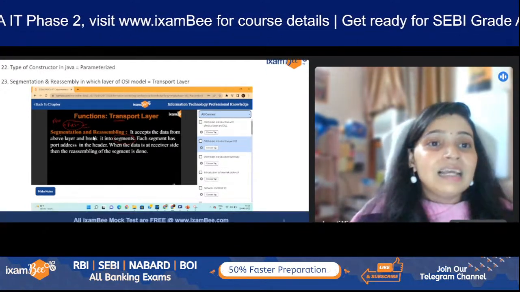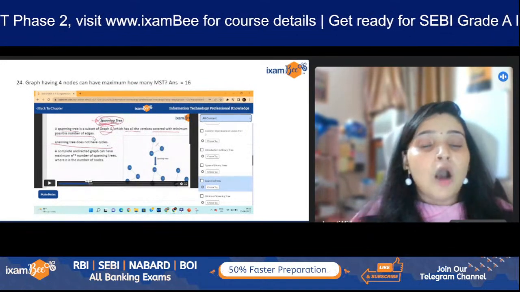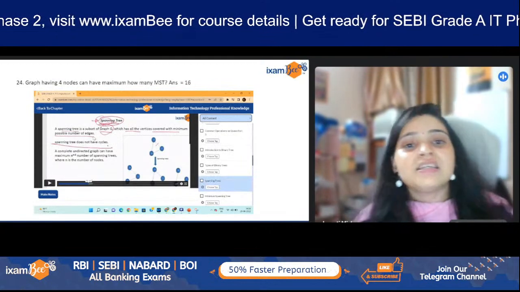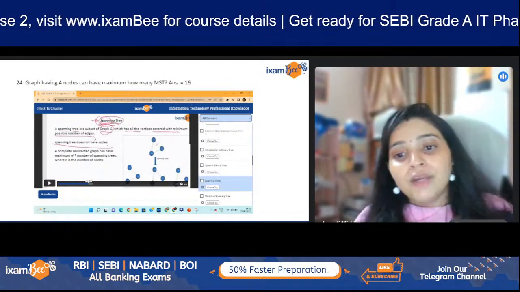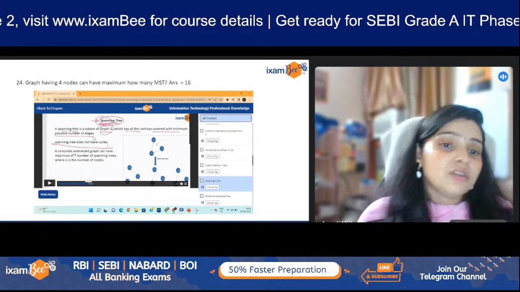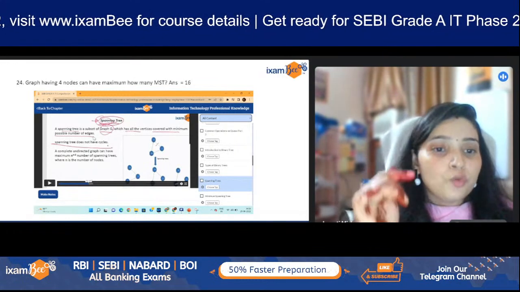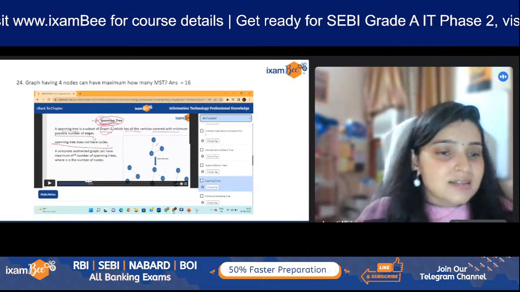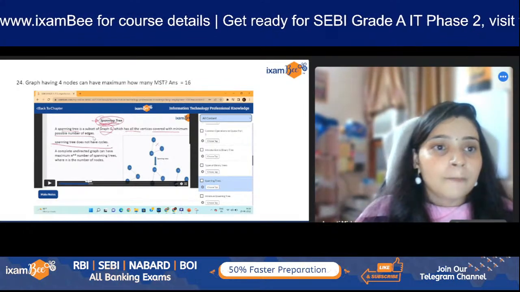Then the next thing is, a graph having 4 nodes can have a maximum of how many minimum spanning trees. So this is again a snapshot from our course, and you can see we have a video where we are talking about spanning trees, and the formula is n to the power n minus 2. So here 4 nodes means 4 to the power 4 minus 2, it is 4 square, and 4 square is 16. So the correct answer is 16 here.